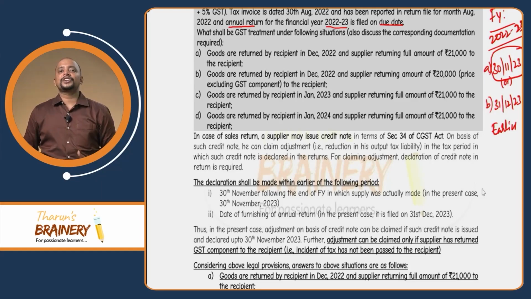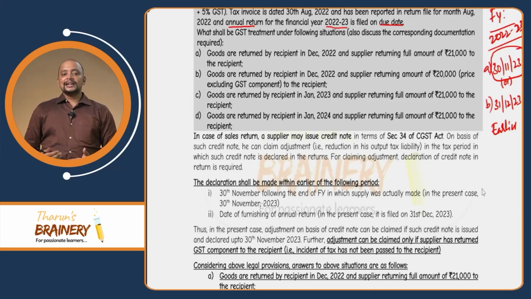So therefore, yes, credit note can be given, and that credit note will be declared in GSTR 1 of Jan 2023, because of which the liability will come down. Then D, goods are returned by the recipient in Jan 2024 and the supplier returns the full amount of 21,000 to the recipient. Now in this case, what will happen?